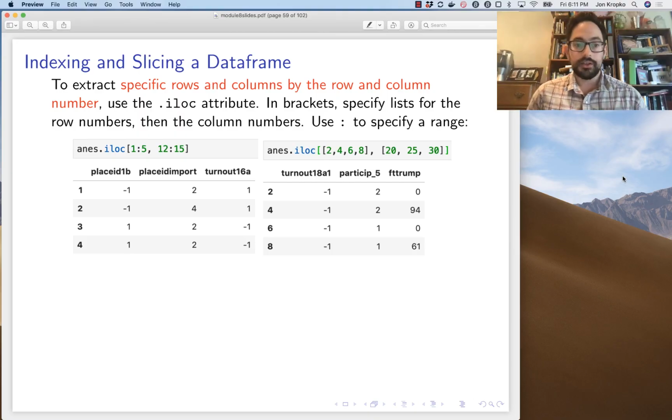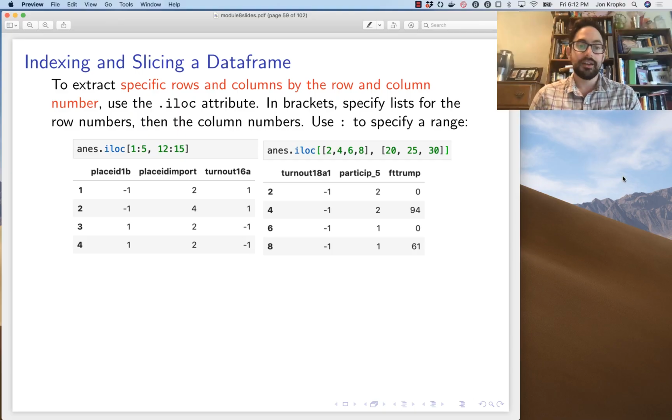If we want to refer to specific columns or rows with their row number and column number, then we use iloc. So you write the data frame and then iloc as an attribute, and then you can specify the row numbers and the column numbers. It gives you the option to use a colon to represent the range. So if I want rows 1, 2, 3, and 4, I could write 1:5. Remember, in Python, the upper bound is not included, but the lower bound is.